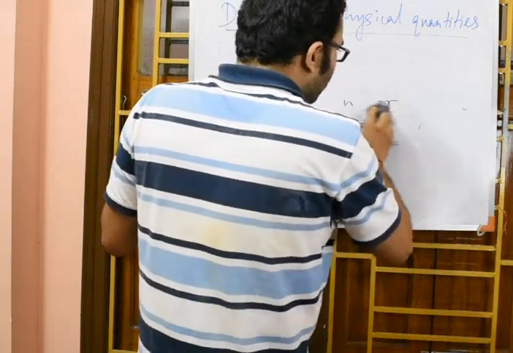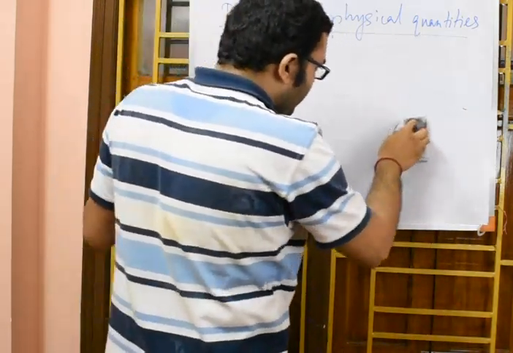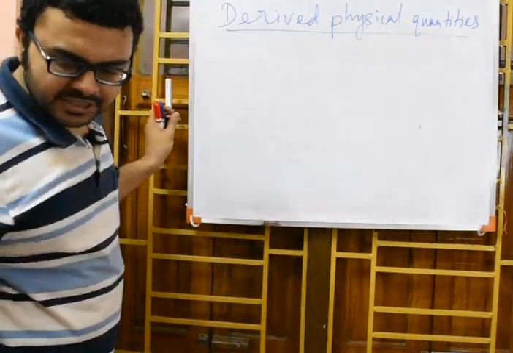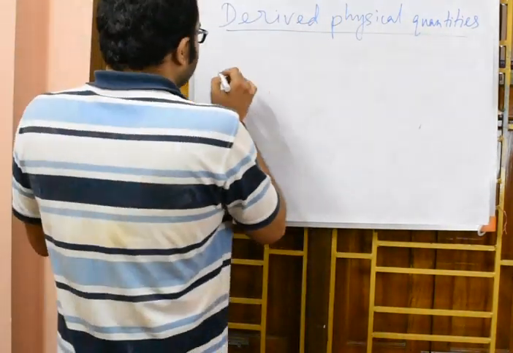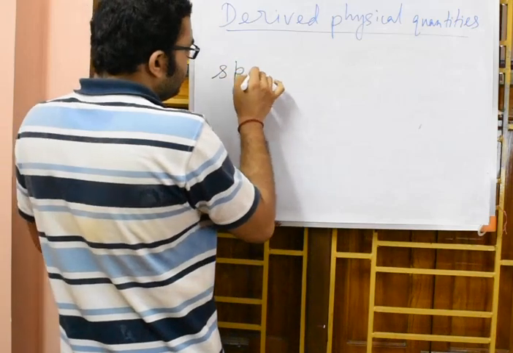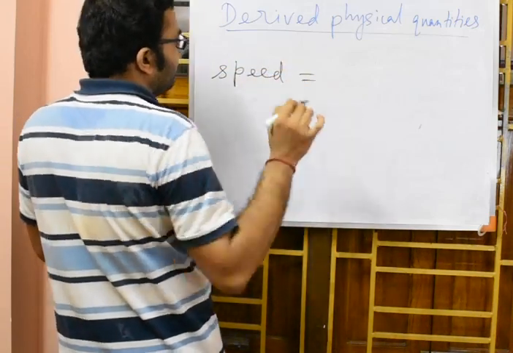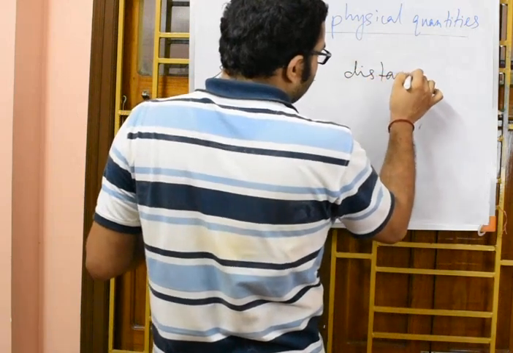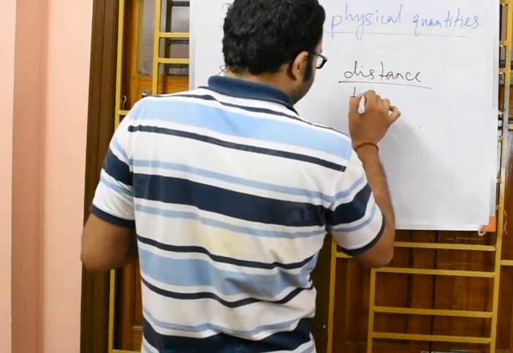I will give you the example of speed. You have all heard about this quantity called the speed. As you all know by the formula, speed is the distance covered by the time taken.